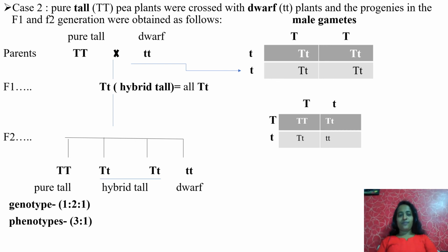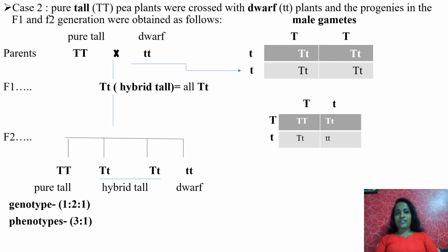Now case 2. Pure tall pea plants were crossed with dwarf plants and the progenies in the F1 and F2 generations were obtained as follows. Let us see. Here tall is dominant over dwarf. For tall, the initial letter is capital T, so you have to take the dominant as T. Capital T indicates tall. Opposite to that, small t, dwarf. For dwarf, you should not write D. You have to mention the opposite letter in lower case, small t.